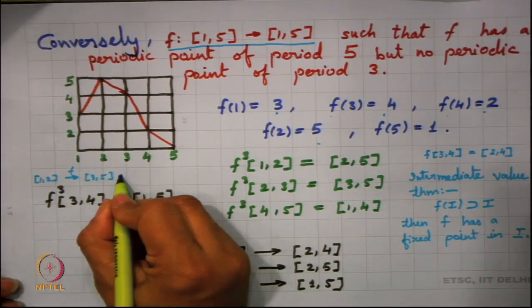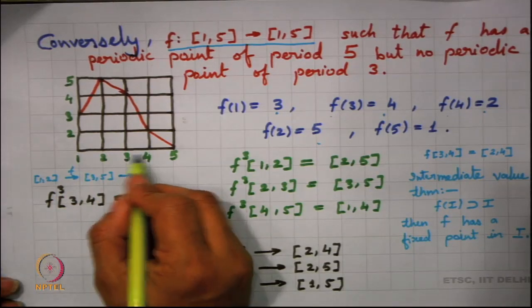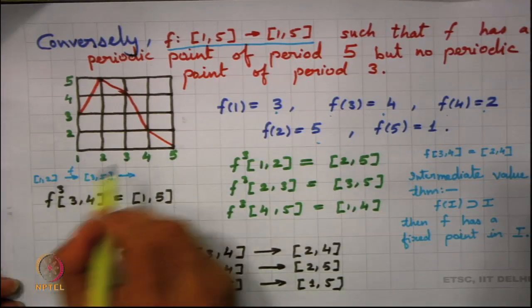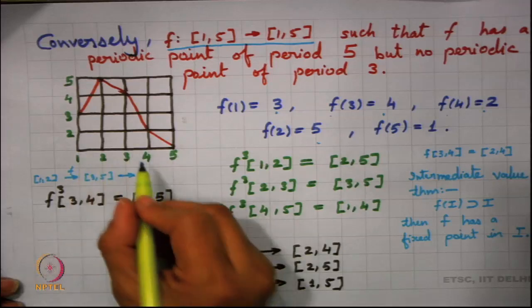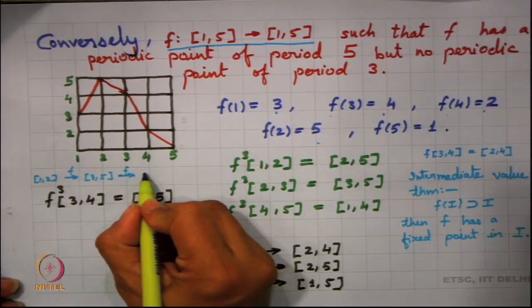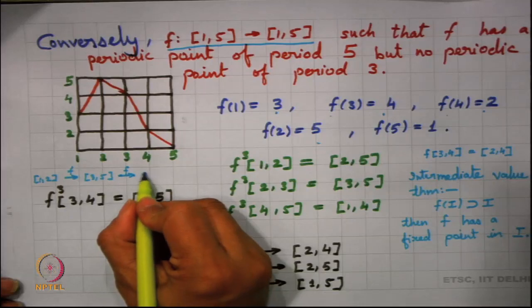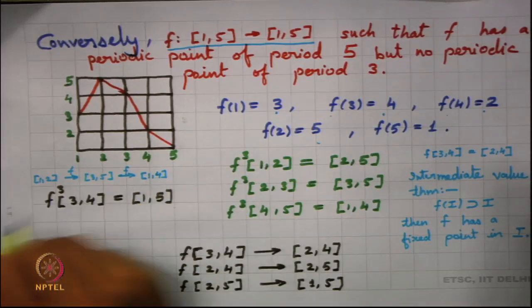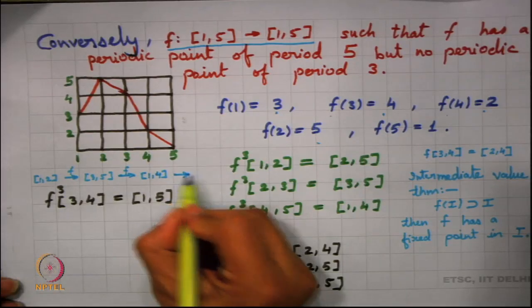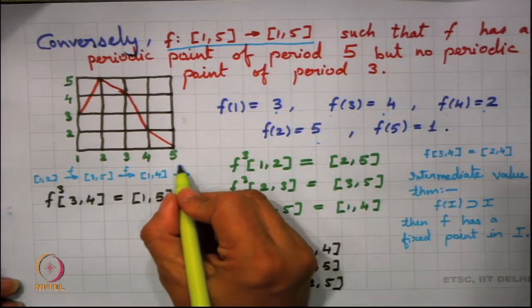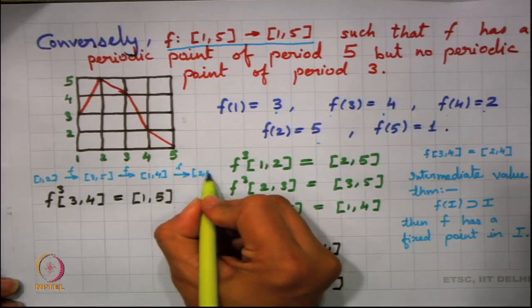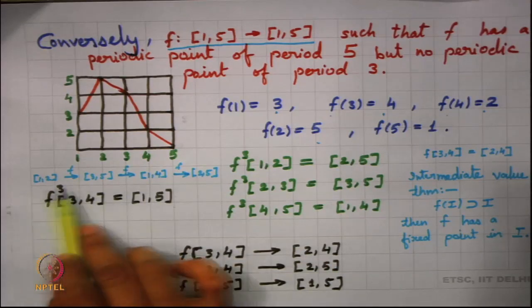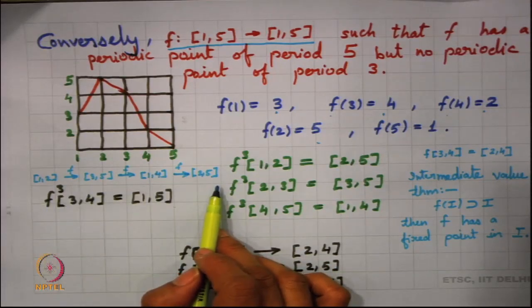It is mapped into [1,4], and where is [1,4] mapped? I find that [1,4] is mapped into [2,5]. So, under f cube my [1,2] is mapped into [2,5].